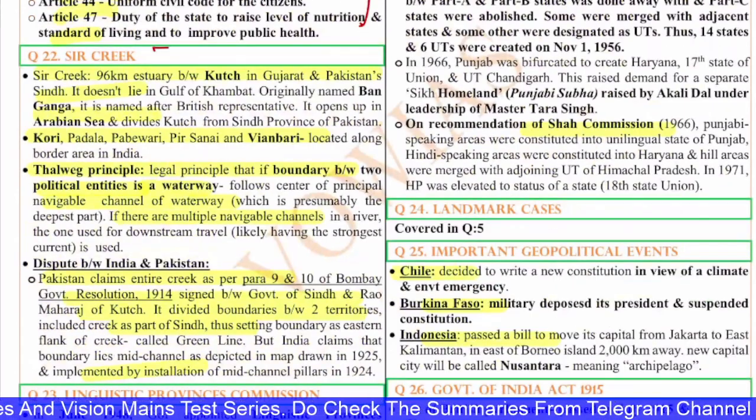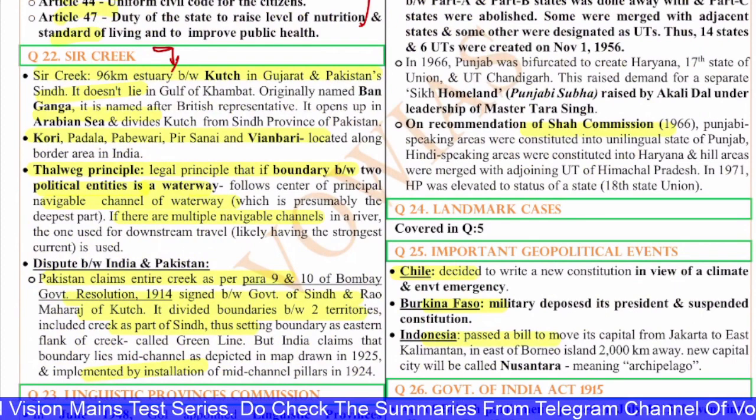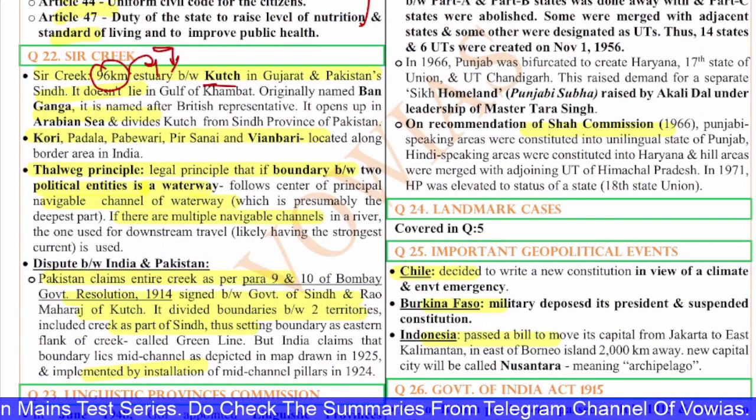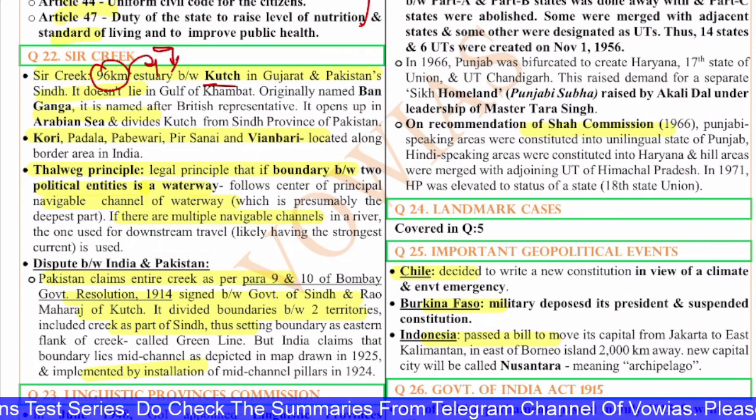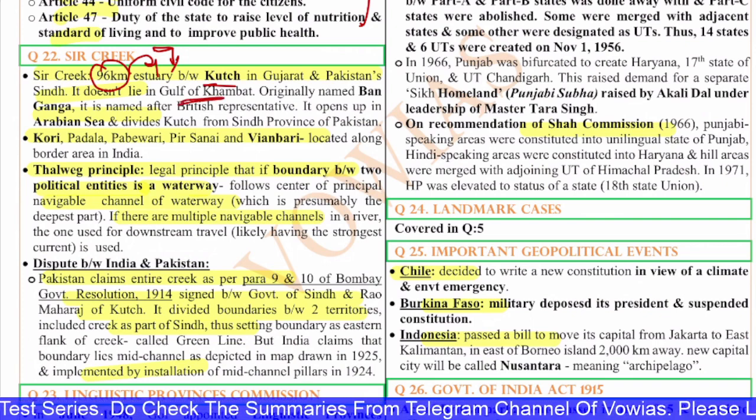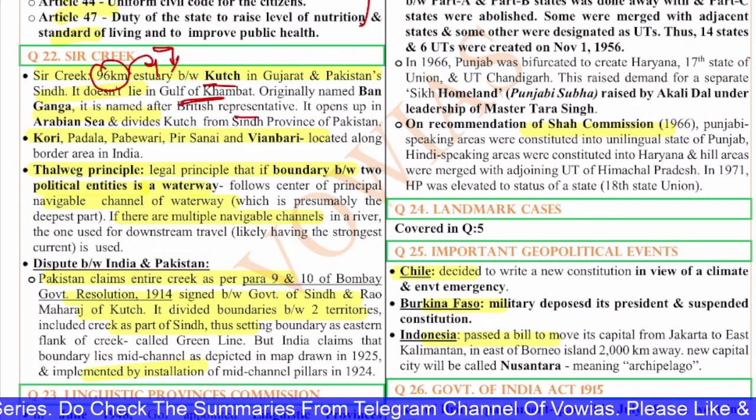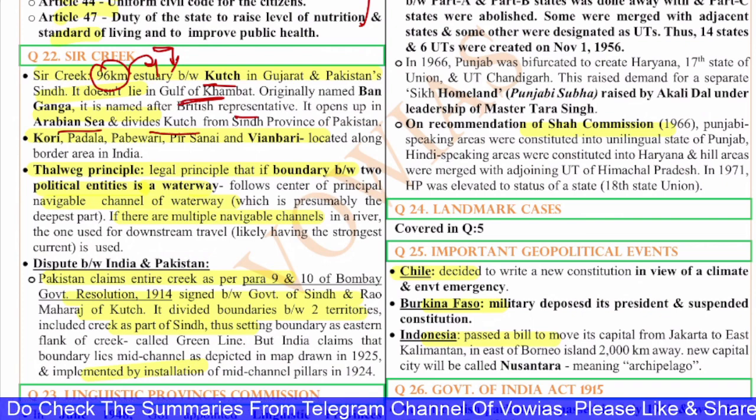The 22nd question is on Sir Creek. Sir Creek is a disputed creek between India and Pakistan in Gujarat. It is a 96 kilometer estuary between the Kutch in Gujarat and Pakistan's Sindh. It doesn't lie in the Gulf of Khambhat. Originally named Banganga, it is named after the British representative. It opens up to the Arabian Sea and divides the Kutch from the Sindh province of Pakistan.